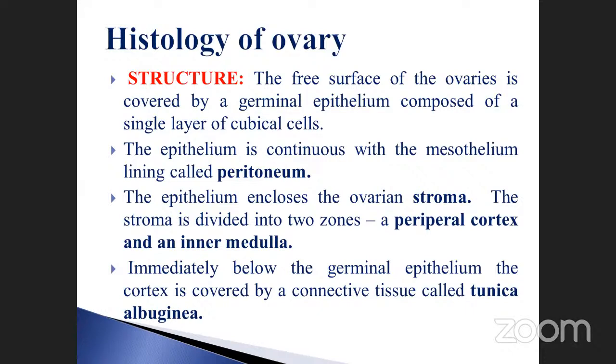Then we passed on to glands. What are the two types of glands that we discussed? Then the mammary gland. What is the mammary gland? What are the parts? How is the milk secreted? What are the components? What are the hormones responsible for the production of milk? Okay, we already discussed those things.